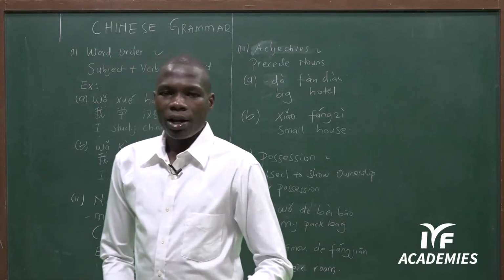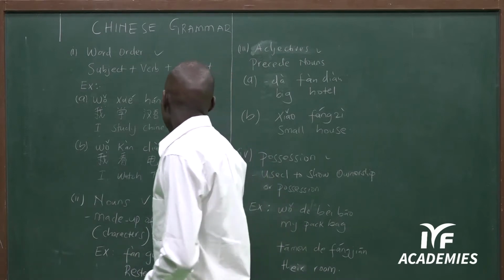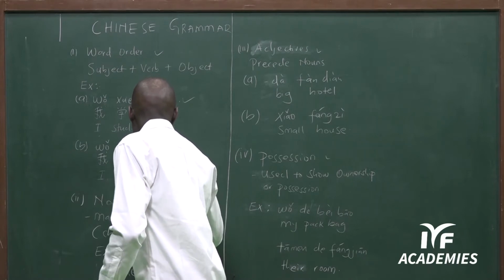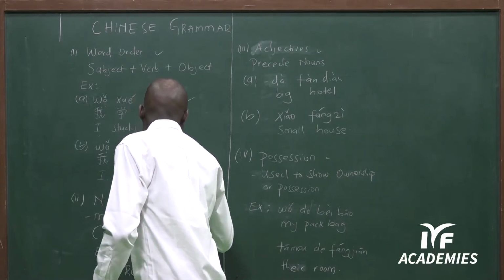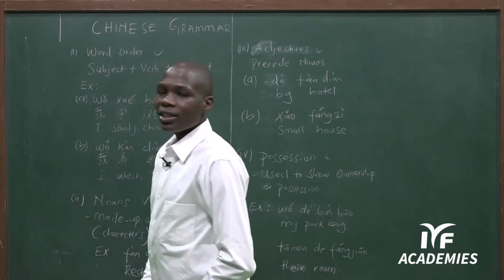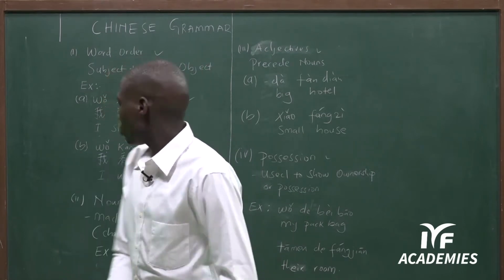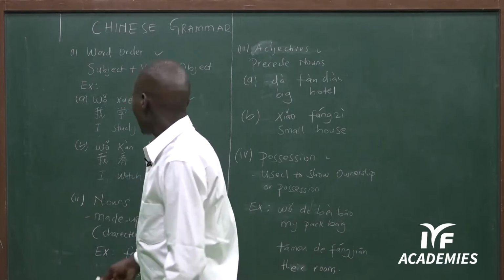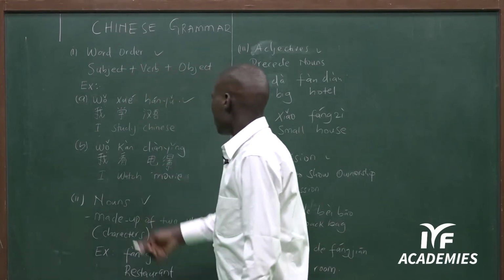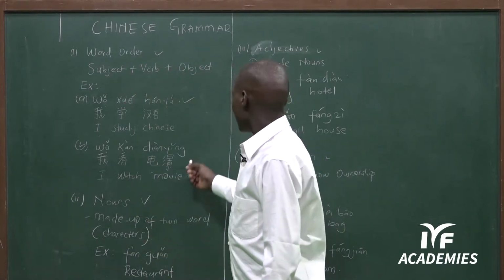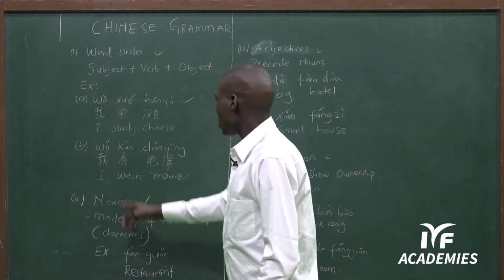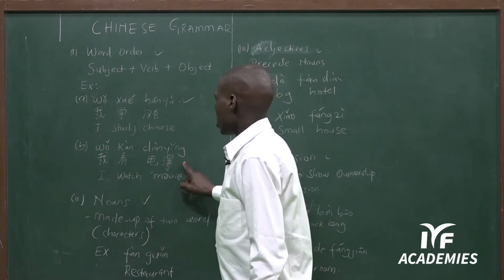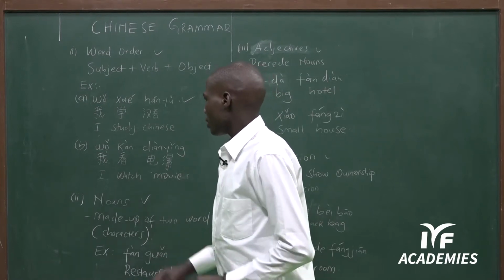I watch movie. I is the subject, 看 is the verb meaning to watch, then 电影 means movie. So this one is the subject, verb, then this is the object.